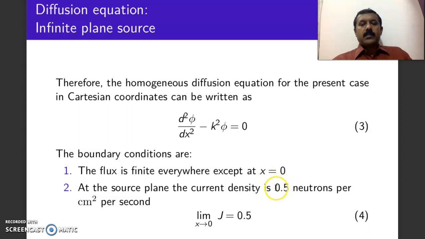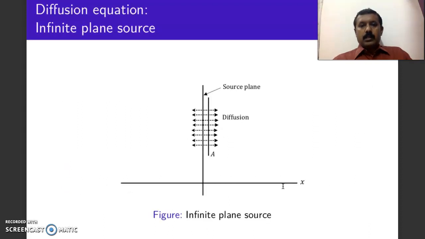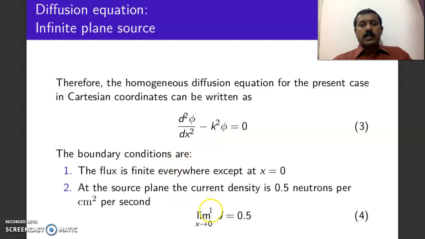Why 0.5? Because we assume that the source emits 1 neutron per centimeter square per second, and that 1 neutron has equal probability in both directions, plus x direction and minus x direction. Hence, as the limit x extends to 0, the current density is 0.5 in a particular direction. That is why, as x tends to 0, J is equal to 0.5.